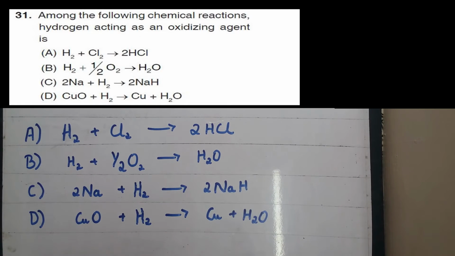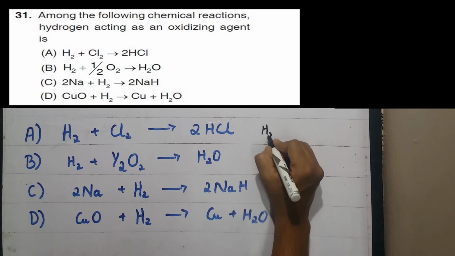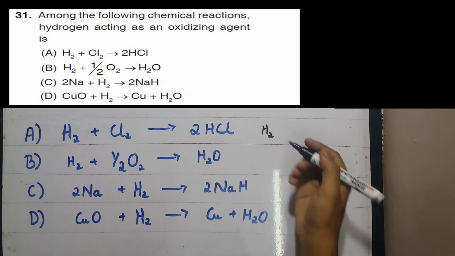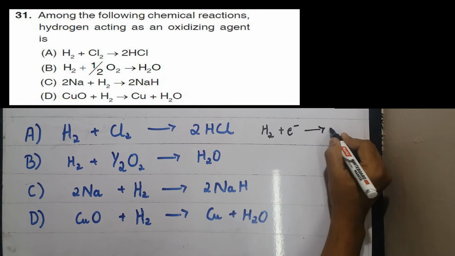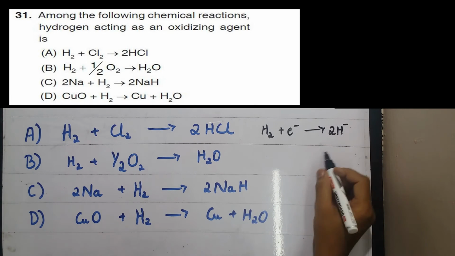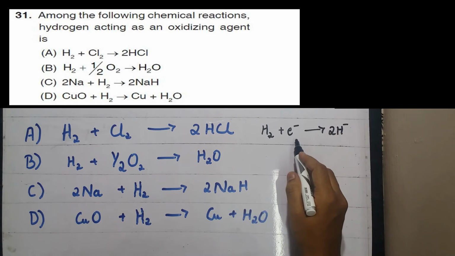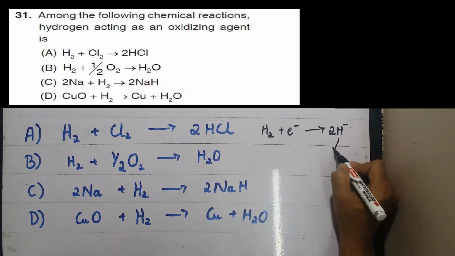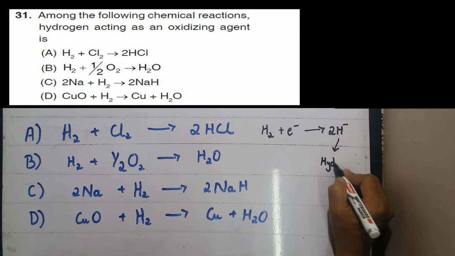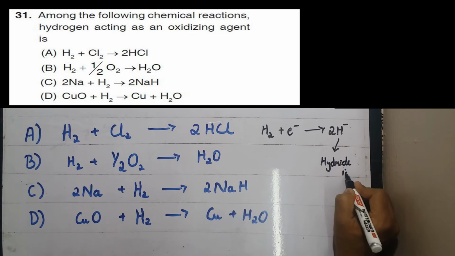Among the following chemical reactions, hydrogen acting as an oxidizing agent is... So hydrogen, to act as an oxidizing agent, must abstract an electron to form the hydride ion, that is it must undergo reduction to act as an oxidizing agent. It must form the hydride ion.